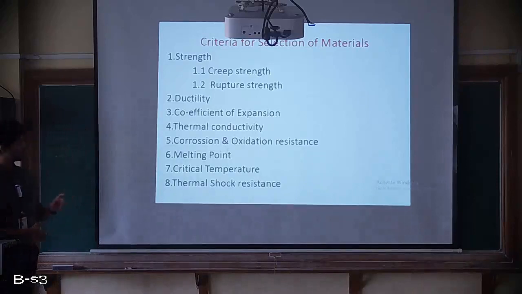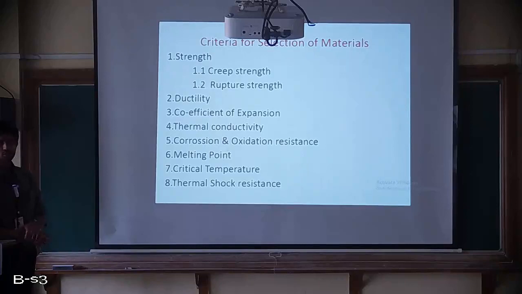We started with strength, which is the most important. Second is ductility for proper machining, then coefficient of expansion for giving a proper tolerance for a given design or component, then thermal conductivity for continuous cooling, then corrosion and oxidation resistance to have a good life when exposed to water, oxygen or air, then melting point to keep its shape at high temperature, then critical temperature, meaning if the design temperature is reached, the material should be able to withstand it.